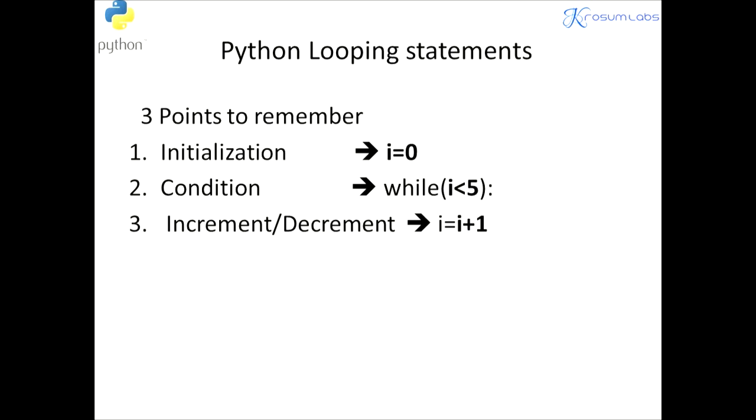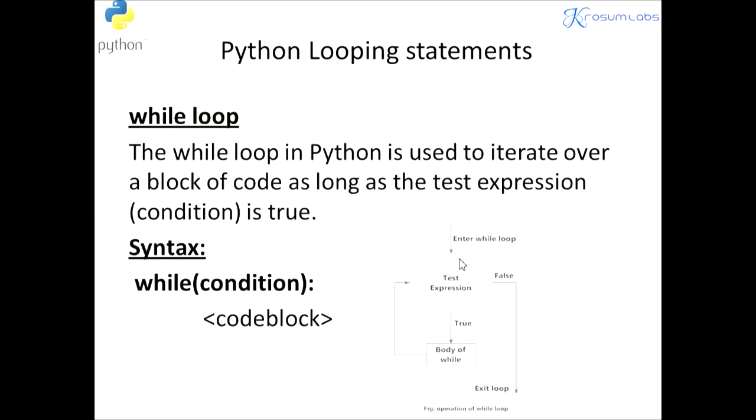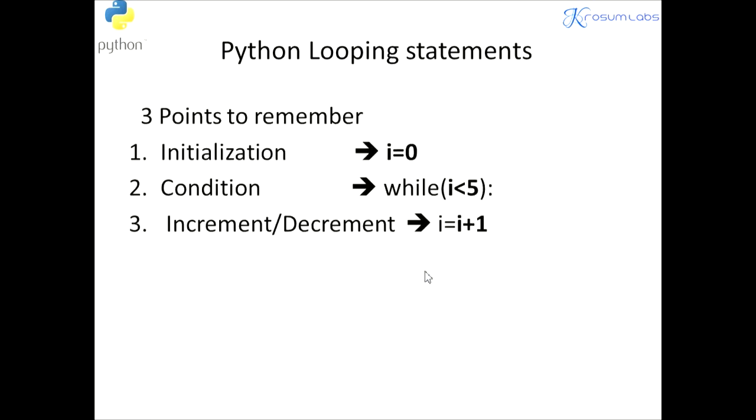If you do not define initialization and put only the condition, it will always be true, or even if you do not put the increment. I value 0, I less than 5, if you do not put the increment, it will keep printing the message. Again we will test the loop. Go to the previous slide. Here, test the condition, true, repeated, display the message, it goes to the next, again testing, again it will be true. So you want to increment the counter.